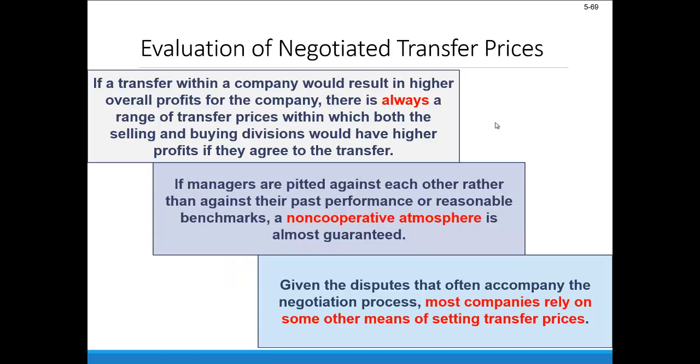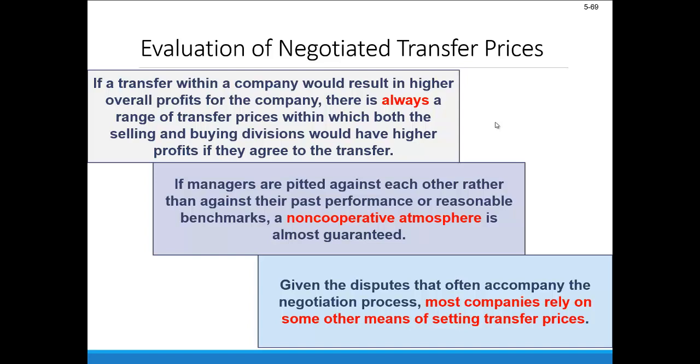Now, to summarize a couple things we've been talking about, if a transfer within the company would result in higher profits for the company as a whole, there's always some range of transfer prices within which both divisions would also have higher profits if they agree to transfer. And so this does map one-to-one and aligns incentives in that case.